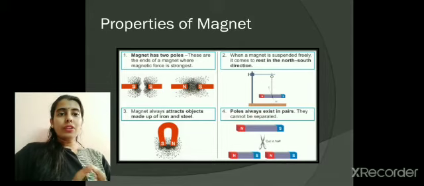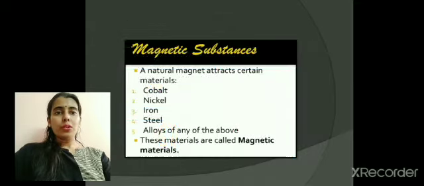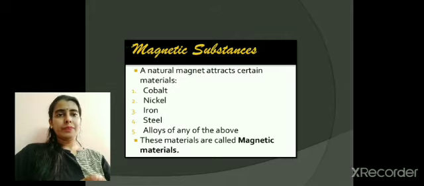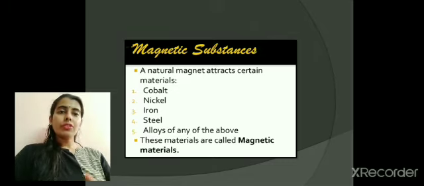Third, magnet always attracts the objects made up of iron and steel. Poles always exist in pairs. You cannot isolate the poles. Now here we have a list of some materials which are also called magnetic materials. A natural magnet attracts certain materials like cobalt, nickel, iron, steel, and maybe alloys of these elements.